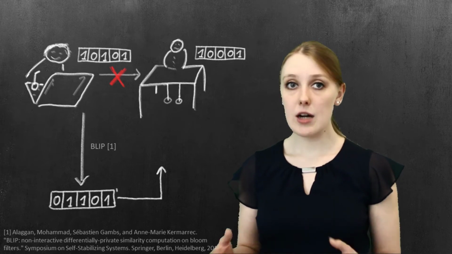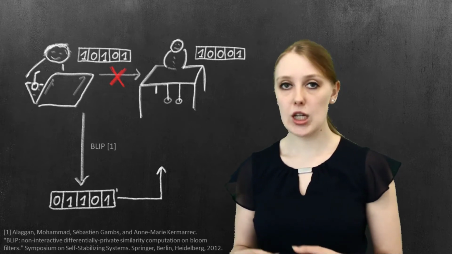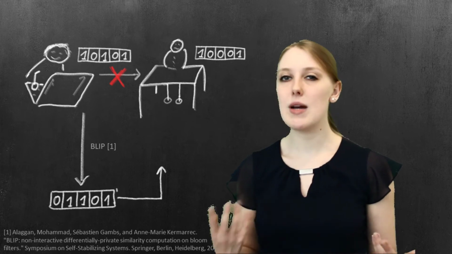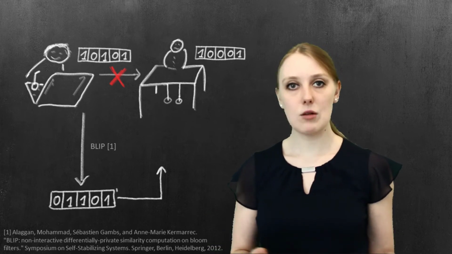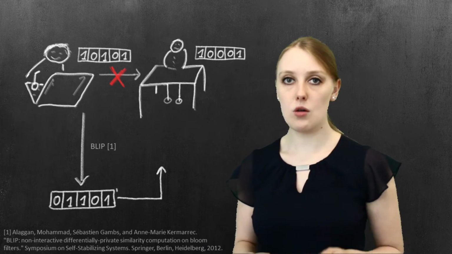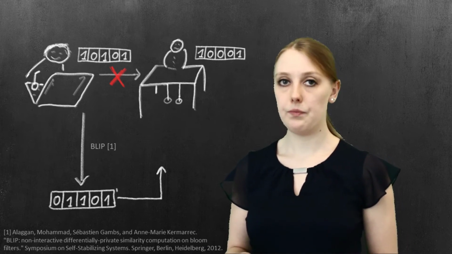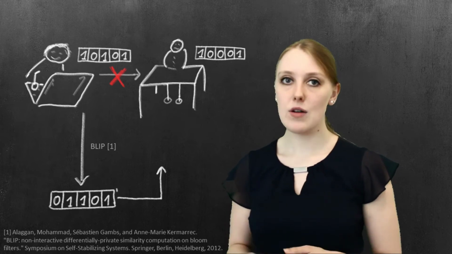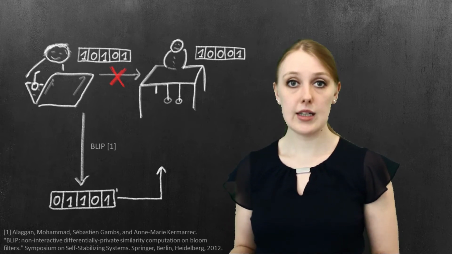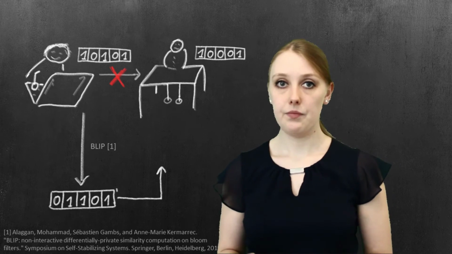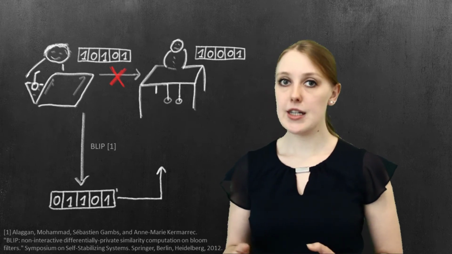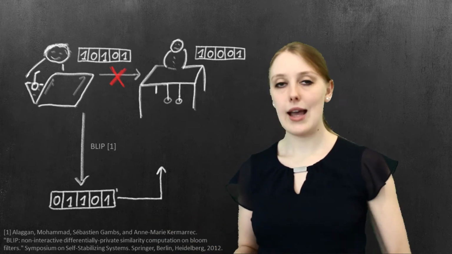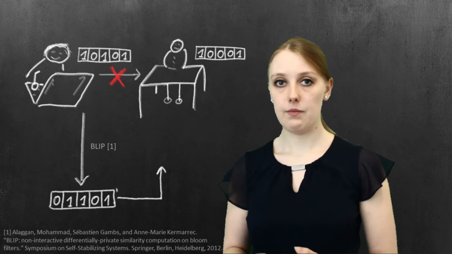The recruiter then receives the flipped Bloom filter from which she cannot derive Alice's skills, as it remains unclear whether a set bit is a result of randomization or truly corresponds to a certain keyword. But she can still determine the cosine similarity by correcting the scalar product of the Bloom filters with the known probability. Differential privacy is then guaranteed depending on the probability and the number of used hash functions.